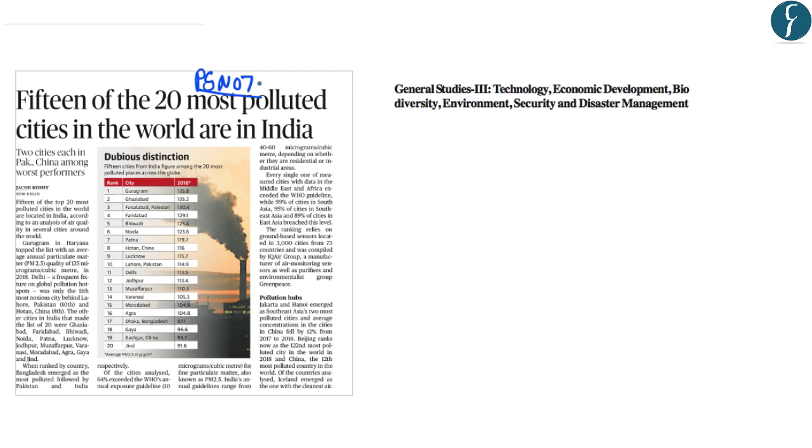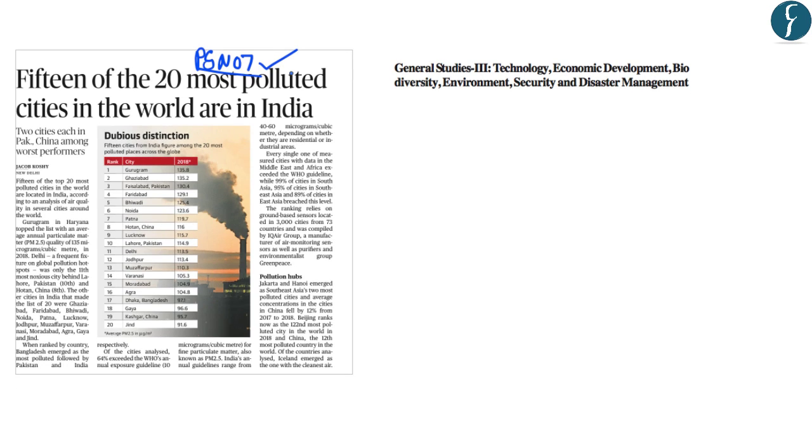This article on page number 7 reads that 15 of the top 20 most polluted cities in the world are located in India. And this is based on an analysis of the air quality in several cities around the world. So, this forms a part of the General Studies paper 3 under the topic Environment and Ecology. So, in this article, we will try to understand the key observations of this study and where the Indian cities stand vis-a-vis the other polluted cities of the world.